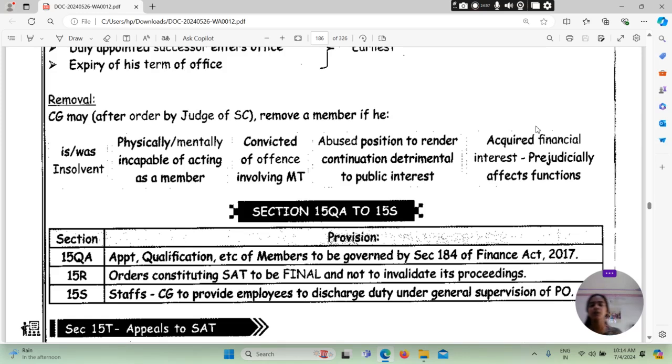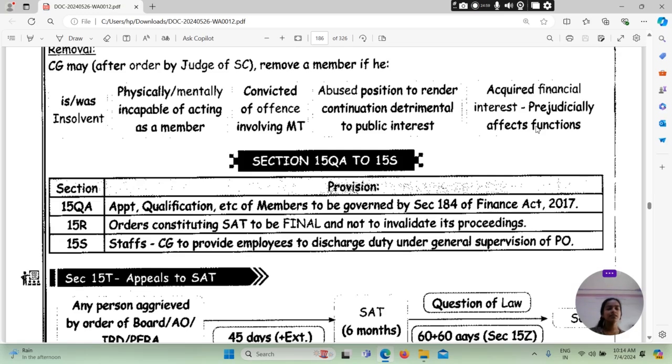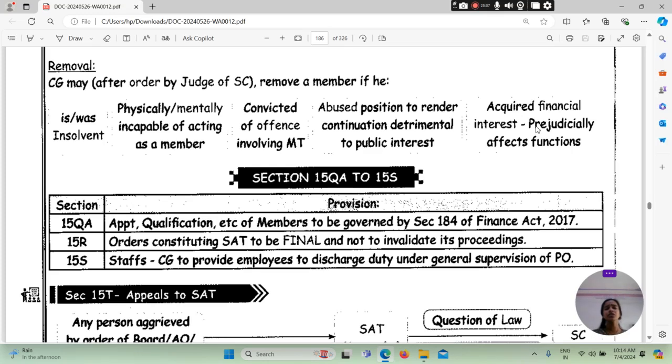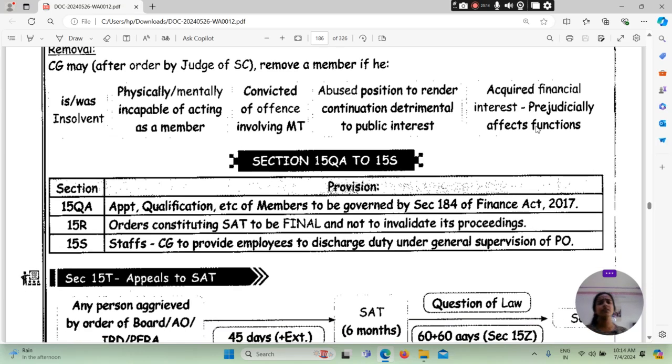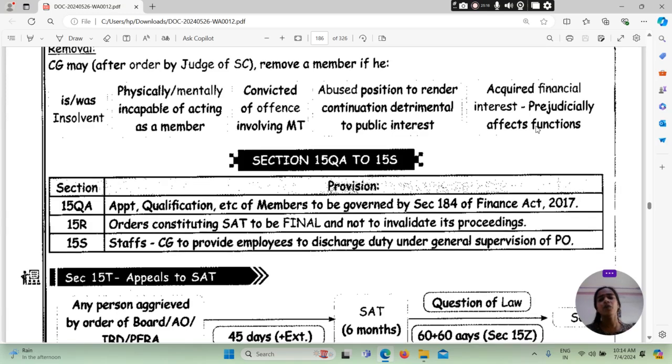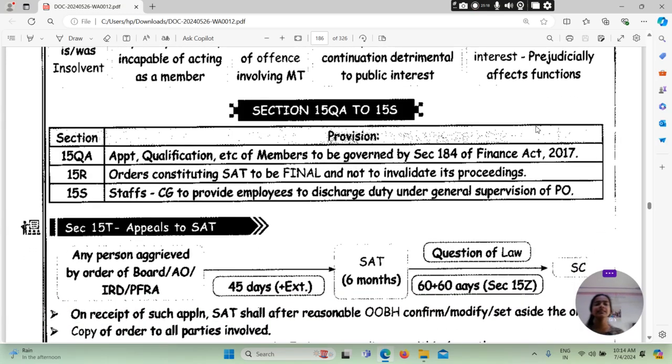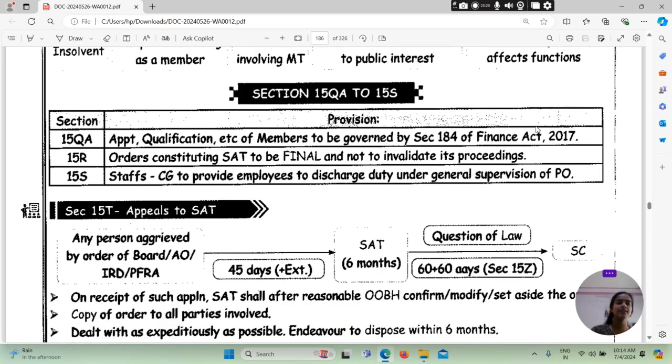What will be the removal? Central government may after order by judge of Supreme Court remove a member if he was insolvent, physically, mentally incapable of acting as a member, convicted of offence involving moral turpitude, abused position to render continuation detrimental to the public interest, or acquired financial interest prejudicially affects the function.